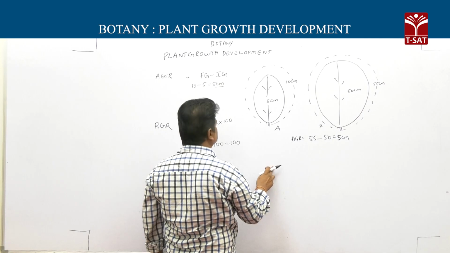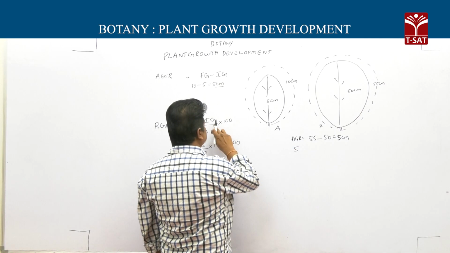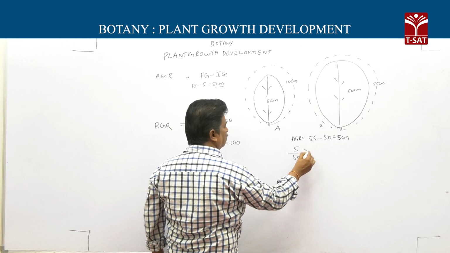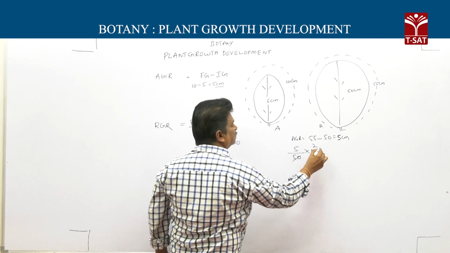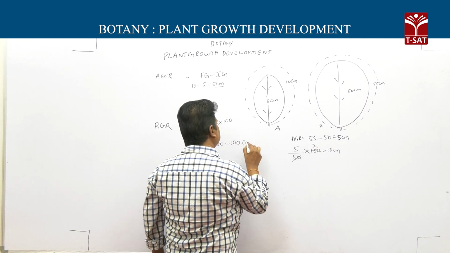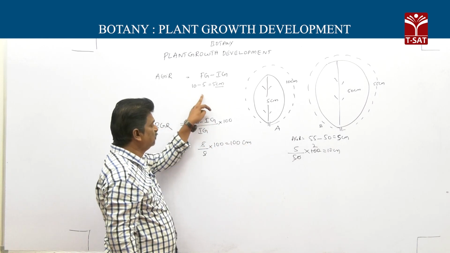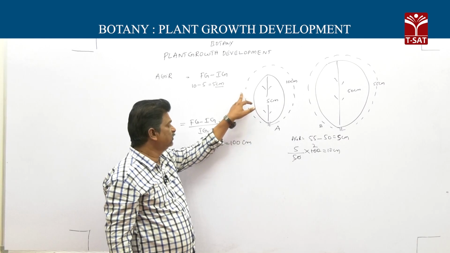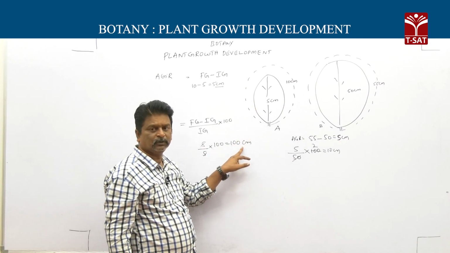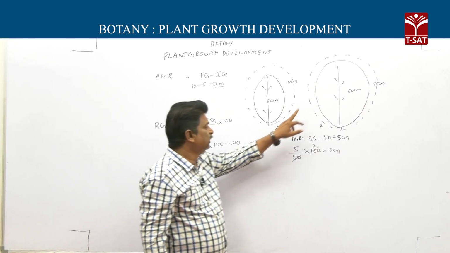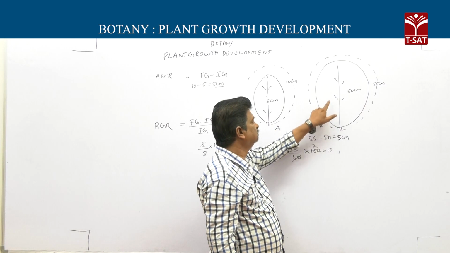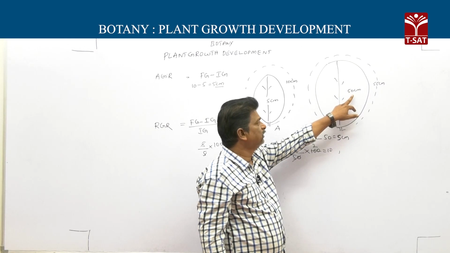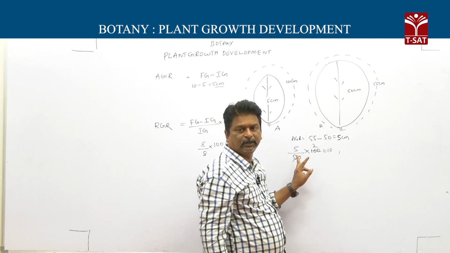For leaf B: 5 by initial growth 50, into 100, means 10 percent. So for both leaves absolute growth rate is the same, but relative growth rate differs: leaf A is 100 percent, leaf B is 10 percent.